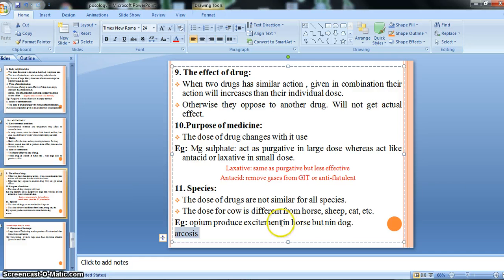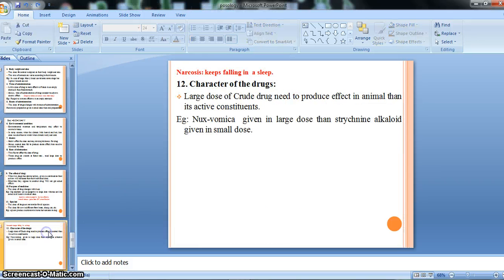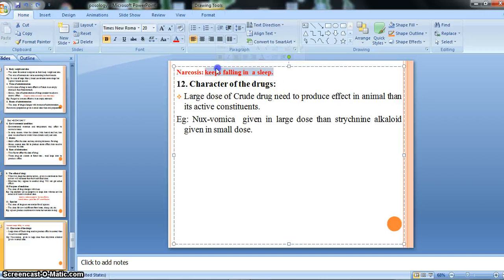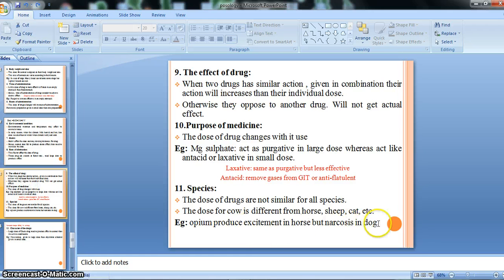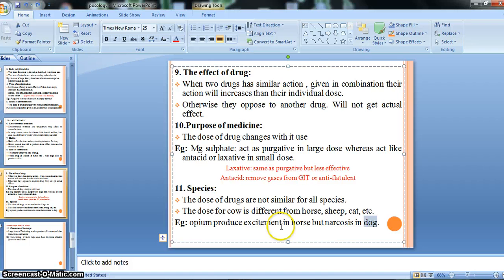The meaning of narcosis is falling asleep, the agent which produces sleep. So opium produces sleep in dogs and excitement in horses, right? There is a difference of species, that is horse and dog are different species, and that's why species are responsible for influencing the doses, right?